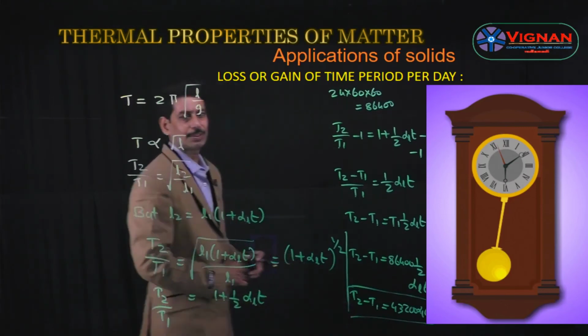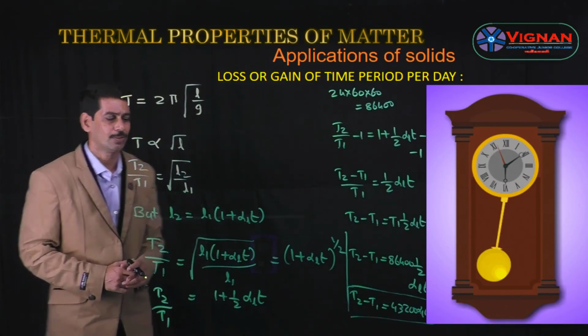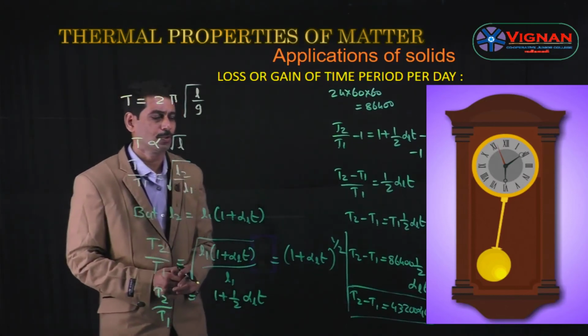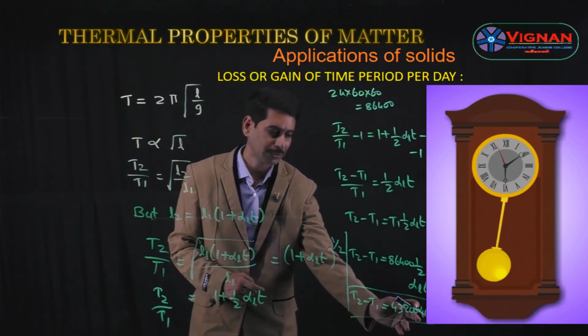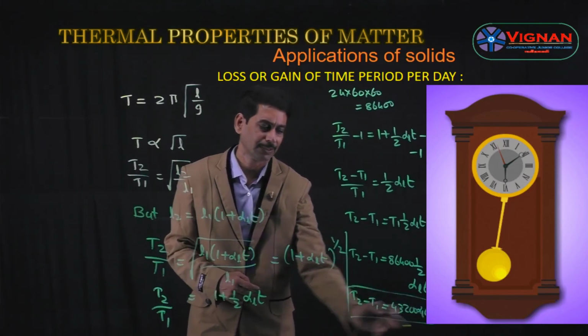The loss or gain of time period per day is equal to 43200 alpha L into t. In this expression, alpha L is the coefficient of linear expansion and t is the change in temperature.